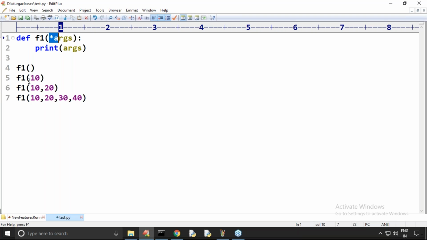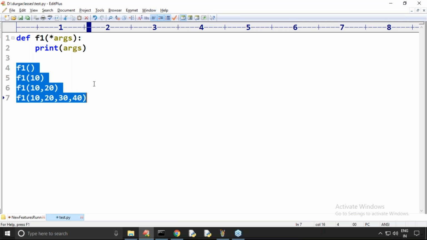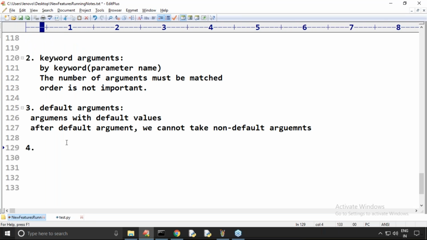All these values will by default be converted into a tuple. So that's why it is valid for all of these. This type of argument is considered variable length arguments.